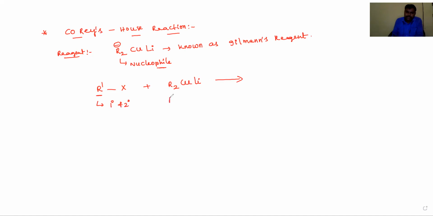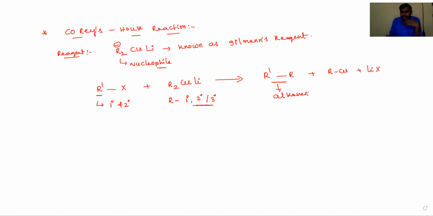But the alkyl group in Gilman's reagent, whether primary, secondary, or tertiary, whatever it may be, is applicable. Then the resultant product is R'-R plus RCu, alkyl copper, and lithium halide as the byproduct. So the main product is an alkane.